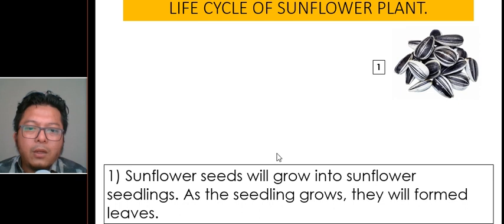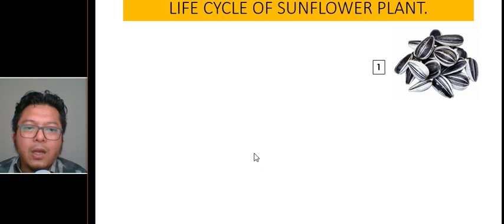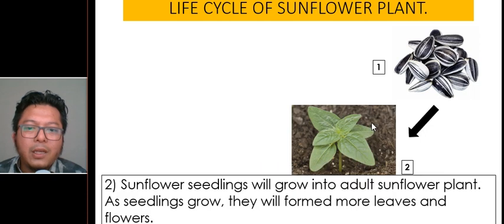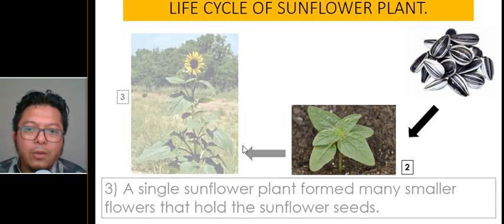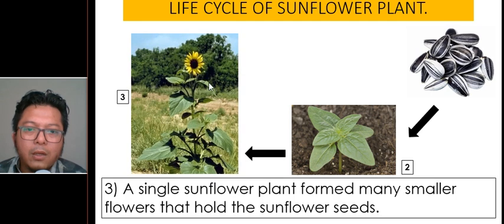Now we start with sunflower seeds. This seed will grow into a sunflower seedling. As the seedling grows, the leaves will form. This one, sunflower, and seed grow into a sunflower seedling, and it will grow into an adult sunflower like this one.